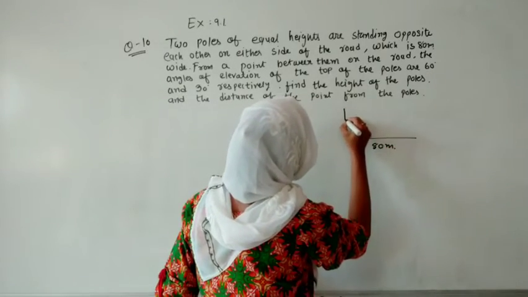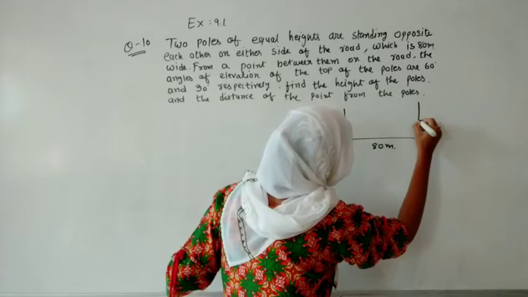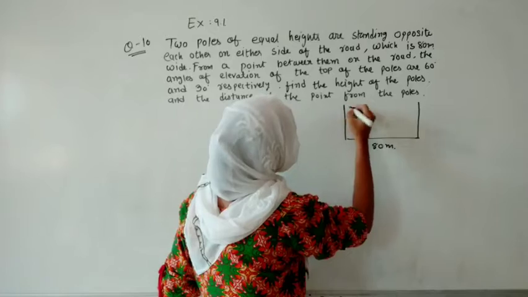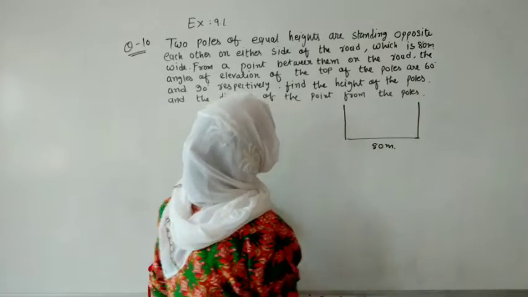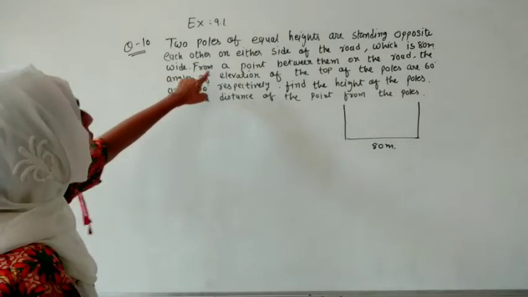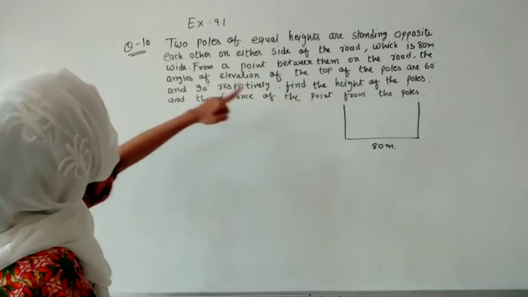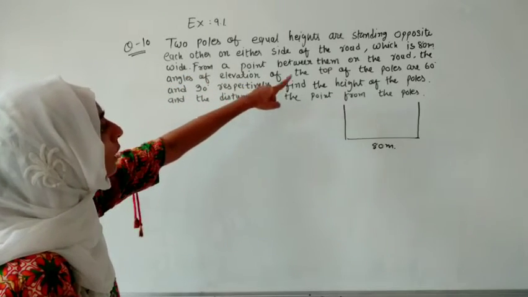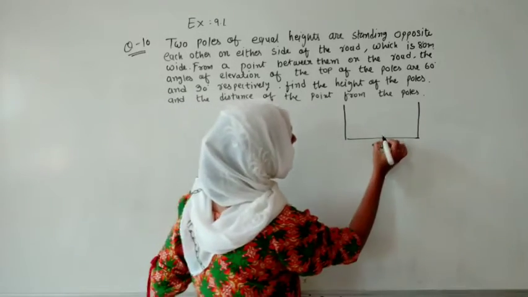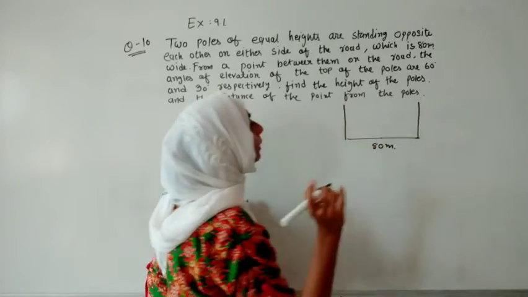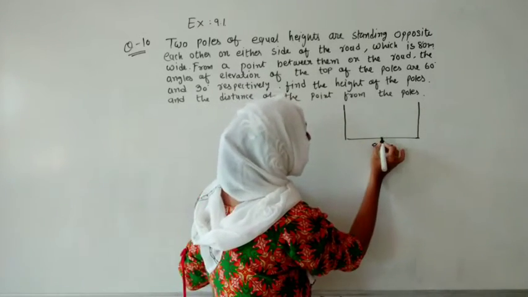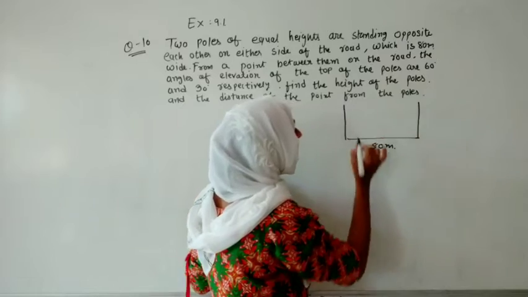And on either side of the road, one building is there and on the other side of the road the same height, both having the same height, two buildings are there. But by reading the question, from a point between them on a road, the angles of elevation of the tops of the poles are 60 and 30. So it is obvious that if they are in between, both the angles should be equal, because the height is given equal. So if we are looking from here, both angles will be the same.